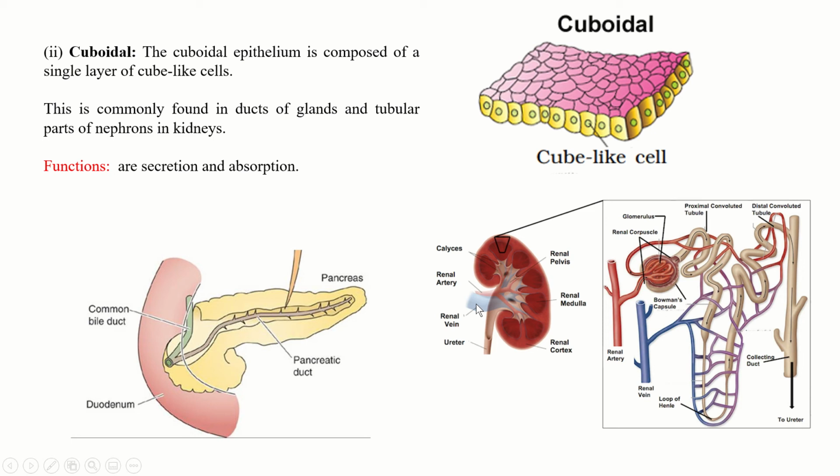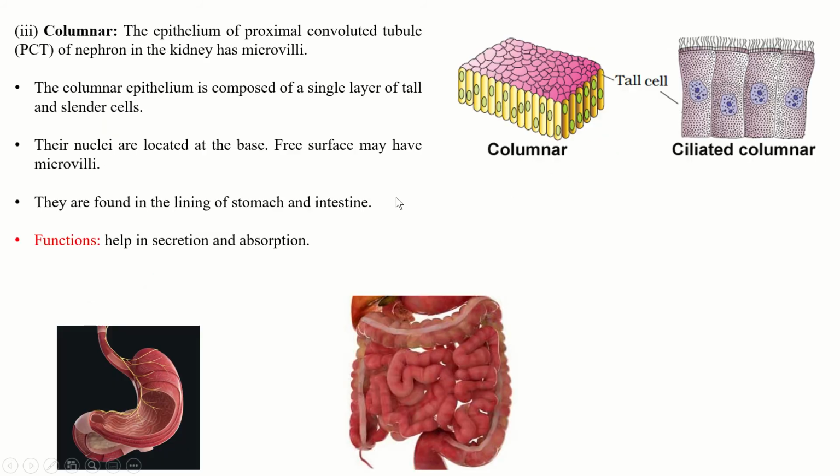So these are the glands, the common bile duct, and in this tube they will be present. This is the pancreatic duct, and this is the kidney, which part is enlarged. This is the nephron, so they are present in the nephron regions of the kidney. Their functions are secretion and absorption. They do both.